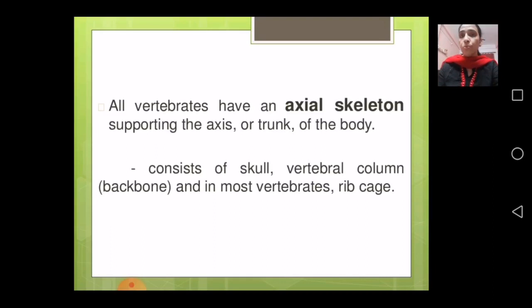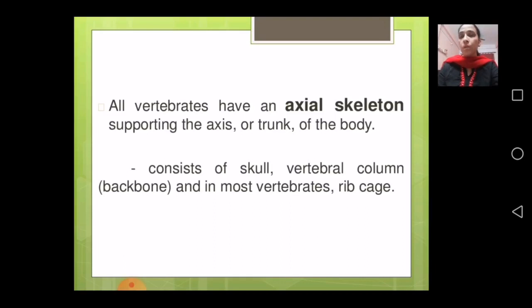So you just go through all the skeleton which we have done. Axial skeleton is mostly found in human beings. That consists of skull, vertebral column, backbone, and in most vertebrates we have rib cage also.